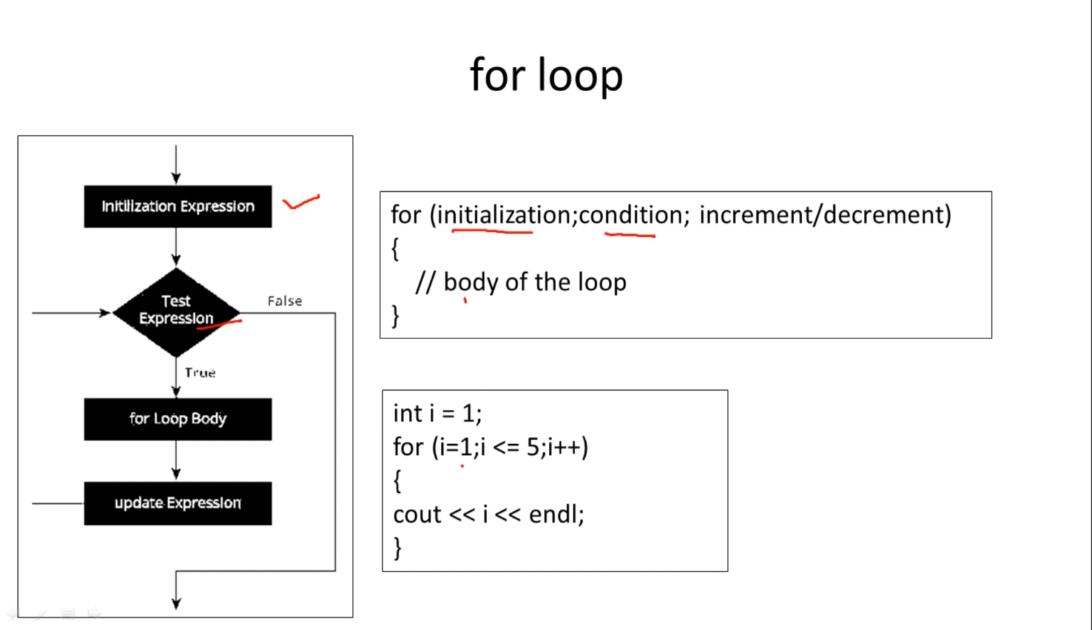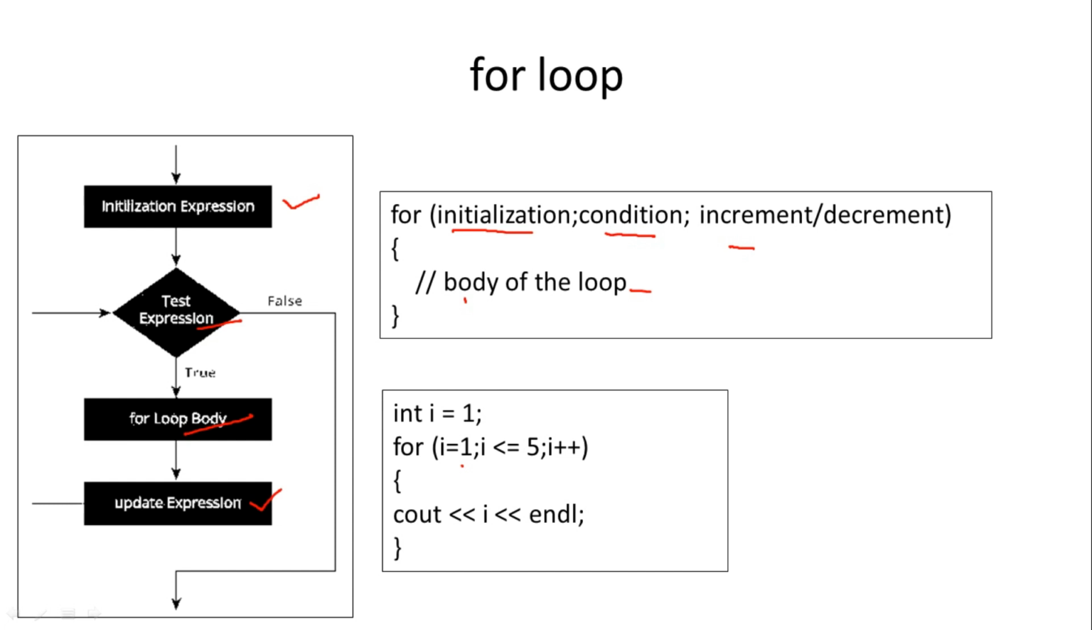So after checking the condition, we go to the body of the loop, the third part. Here the body of the loop will be executed, and after this comes the increment or decrement. Update expression means it will either be incremented, decremented, or changed in some other way. So here the update expression, if it is true,